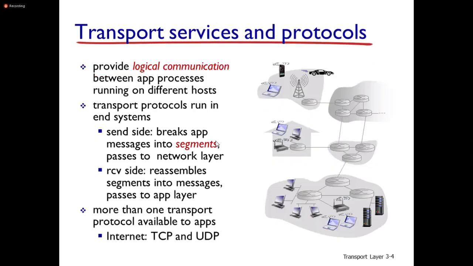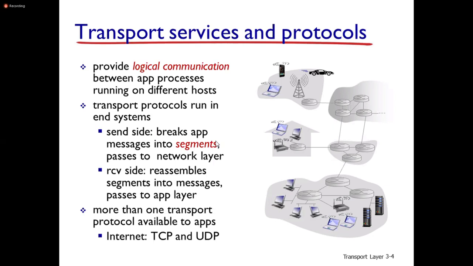Now let us look at, as I told you earlier, the transport layer is responsible for process to process delivery, but the network layer is responsible for node to node delivery. So if it is a node to node delivery, that is the responsibility of network layer.